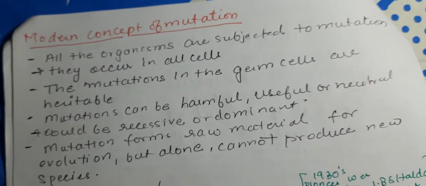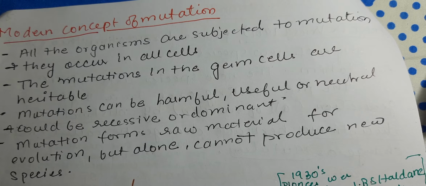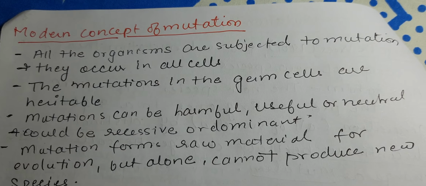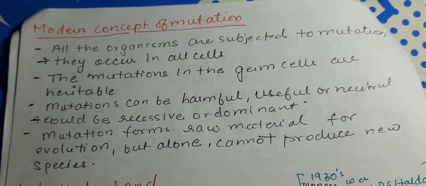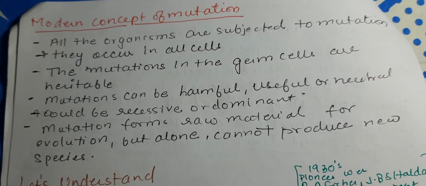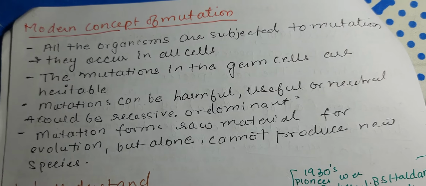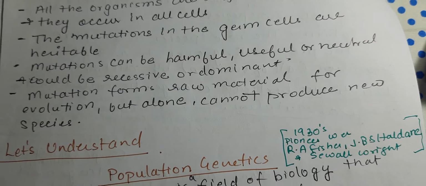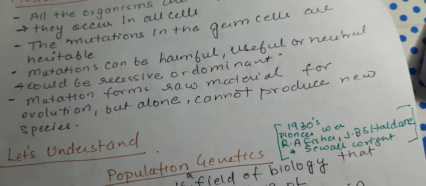So again, the modern version of this theory is the modern concept of mutation, and it states that all organisms are subjected to mutation. They occur in all these cells. Mutation in the germ cell are heritable. Mutation can be harmful, useful, needful, and could be recessive or dominant. So all kinds of mutations are there.